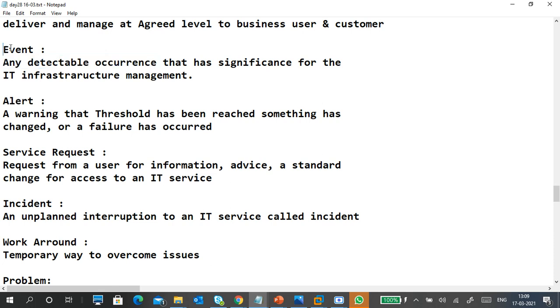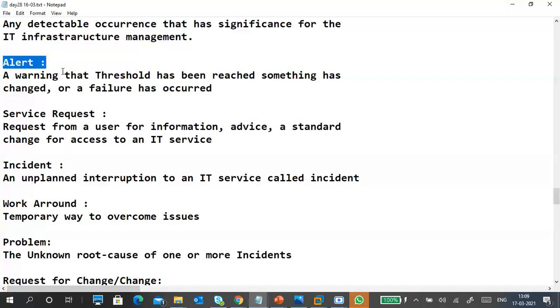Alert: based on your event, if it reaches a threshold, meaning disk is full, that is a threshold, right? Or a system is down, service is down, or any important notification, we call it an alert. So it alerts the team. In a central monitoring system, it will send an alert, so you have to take care immediately. If you are maintaining in the warning zone only, you will avoid the downtime. Otherwise you have to wait until failure.